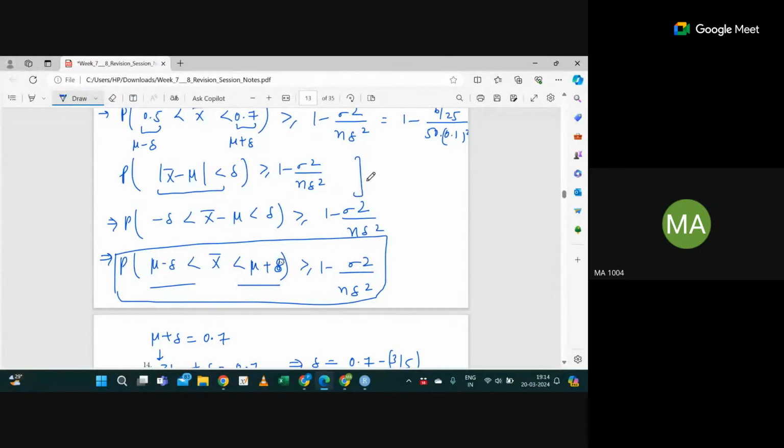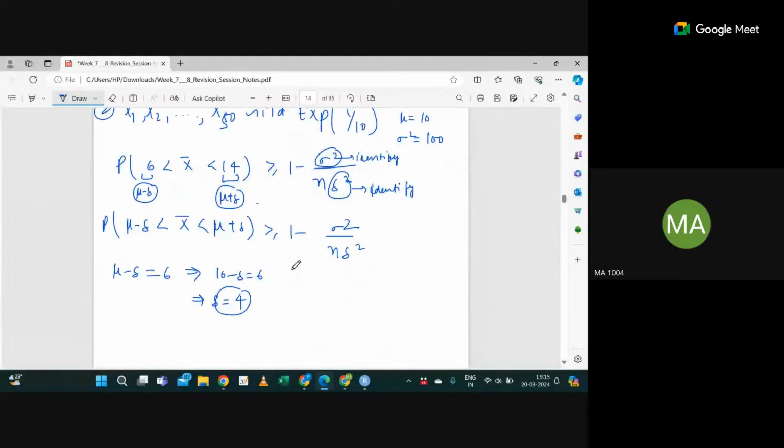Okay, so this is another form of the weak law of large numbers, right? If you expand this form, I will get minus delta less than x bar minus mu less than delta. Then I can write mu minus delta less than x bar less than mu plus delta. Correct? So if you see, the question is 6 less than x bar less than 14. So which form is this? This form. So I can say mu minus delta is 6 and mu plus delta is 14. If you use either mu minus delta or mu plus delta, you will get delta as 4.